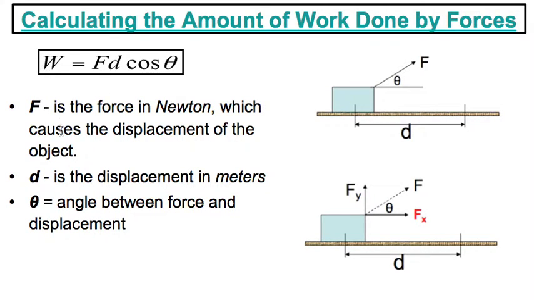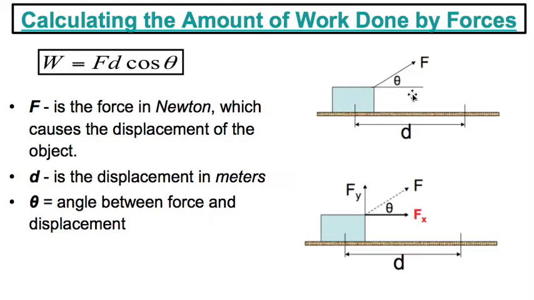So just to show you what things mean, F is for force, of course. It's measured in newtons. It's what causes the displacement. D is your displacement or distance, and it's measured in meters. And then theta is your angle between the force and displacement. So we won't really work with these diagrams, but just to show you where this theta comes from, like if this is our box and say this is a rope that we're pulling on it, this is the angle we'd want here.